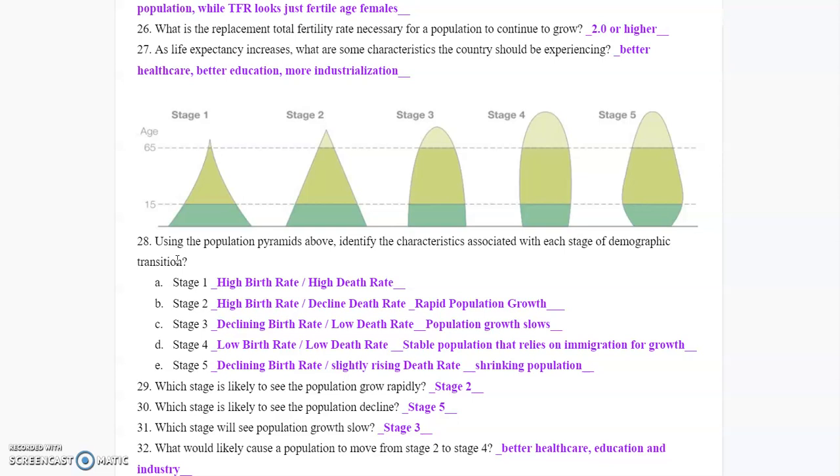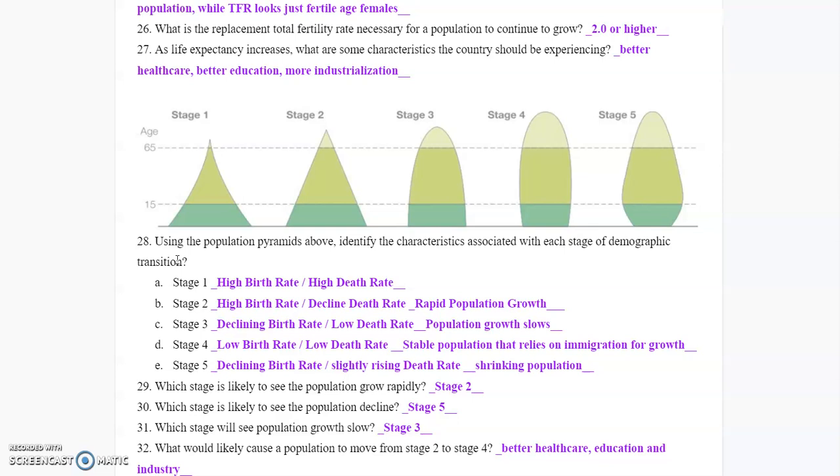of shrinkage either. Shrinkage comes in stage 5 when your declining birth rate is now at the point where you no longer reach that necessary level for replacement. And you are relying on either immigration for continued replacement or your population actually shrinks.